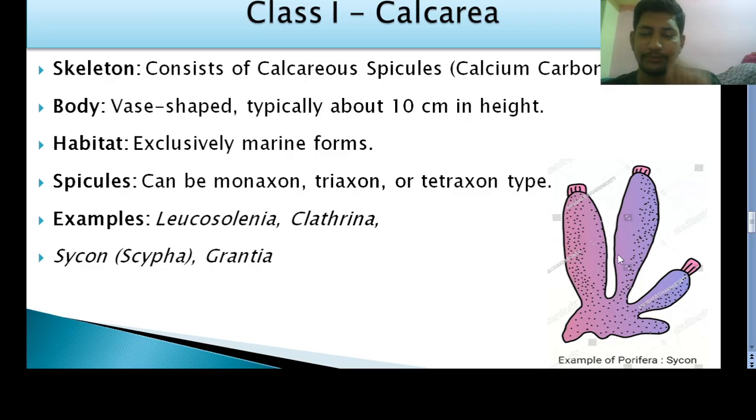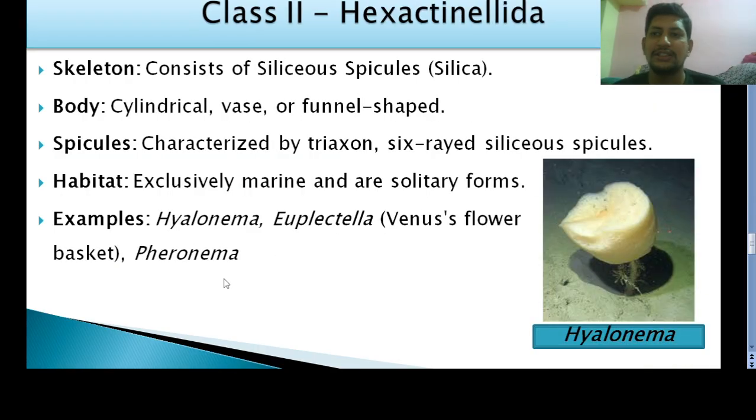And the diagram shown here is Sycon. It is also called Scypha. Now we'll move to the second class, Hexactinellida.